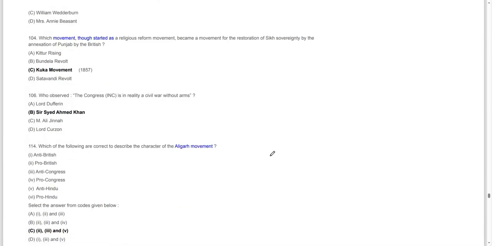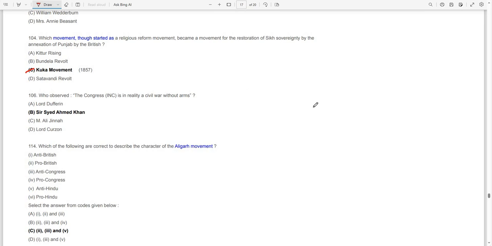In which movement, though started as a religious reform movement, became a movement for the restoration of Sikh sovereignty after the annexation of Punjab by the Britishers? Kuka movement. This started in 1857. Eventually Punjab was annexed by the British, and this revolt died down. So the Kuka movement started as a religious reform movement but took a nationalist turn.